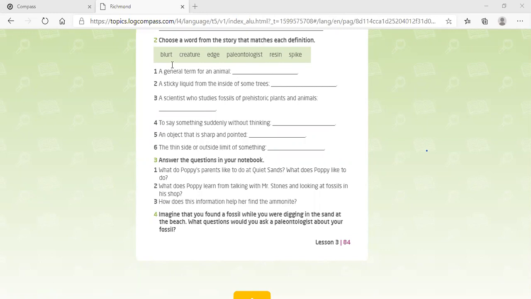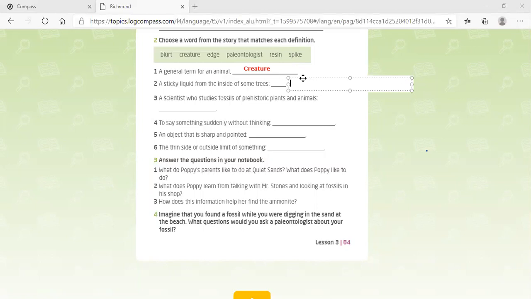Based on these keywords, I'm going to say: blurt, creature, edge, paleontologist, resin, spike. For this one, another term for an animal is creature. Number two, a sticky liquid from the inside of the tree.